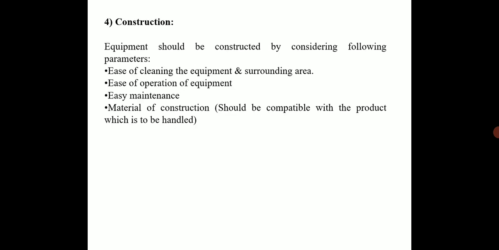Next is the construction. Equipment should be constructed by considering the following parameters. First, it should be easy to clean the equipment and the surrounding area, easy to operate, and easy to maintain, and the material of construction should be compatible with the material we are going to handle in that equipment. So by seeing all these points, we should select the equipment.